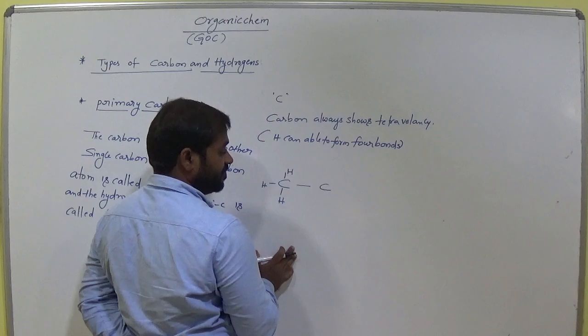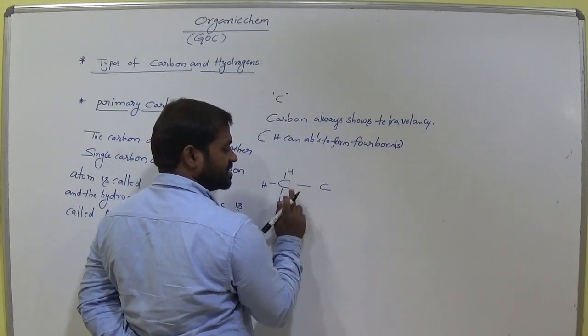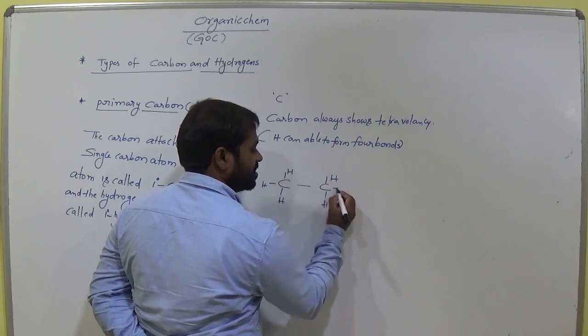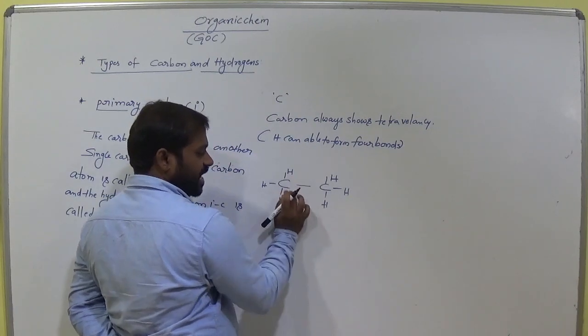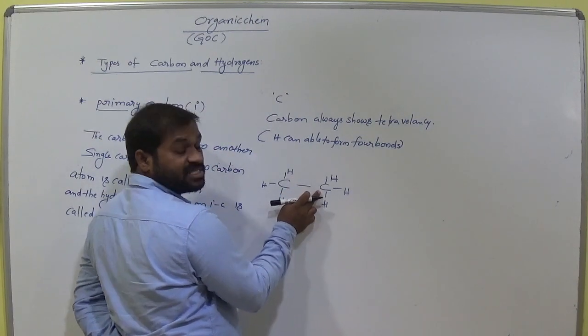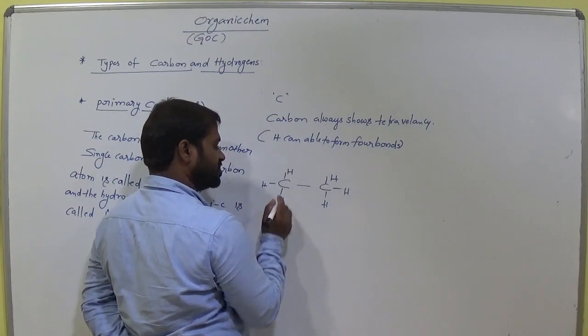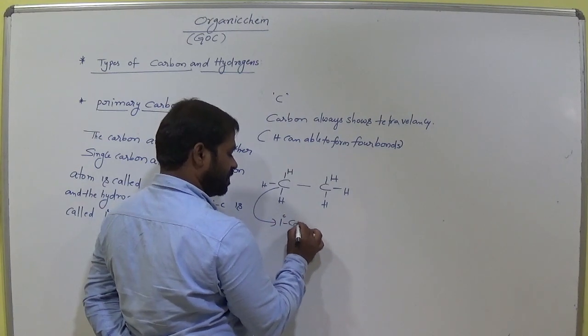Tetravalency is satisfied. Now this carbon is only bonded with a single carbon, so this carbon is called primary carbon.